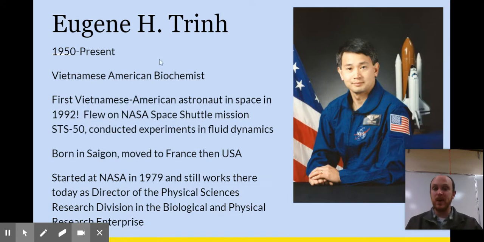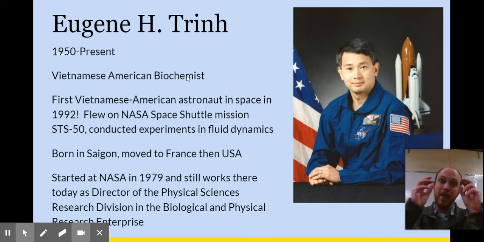This is Eugene H. Trinh. You might be thinking about how old he is, but he's a Vietnamese American biochemist. Bio meaning life, and chemistry meaning study of matter. So he actually studies the matter that makes up life, the different molecules, etc. He was the first Vietnamese American astronaut in space, and he flew on the space shuttle in 1992. He did some experiments up there.